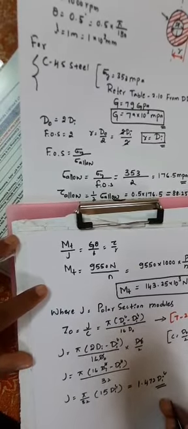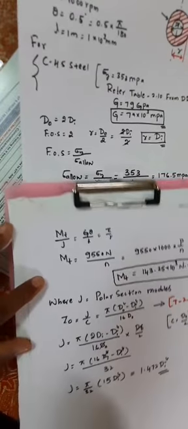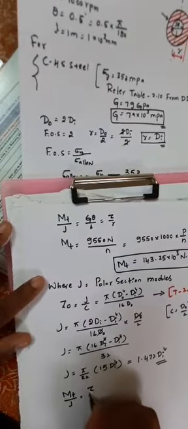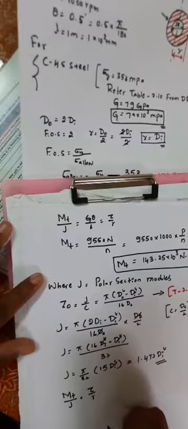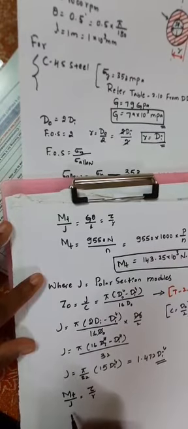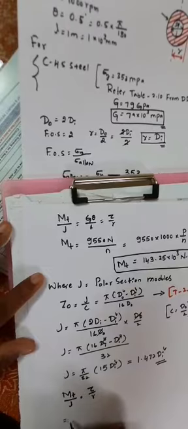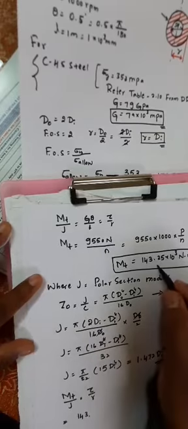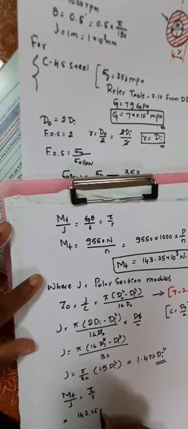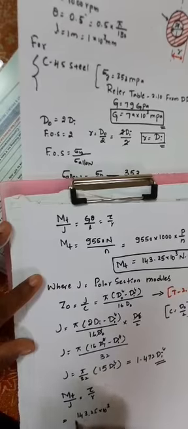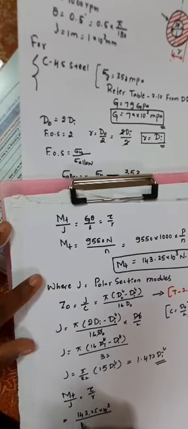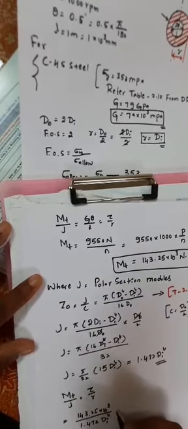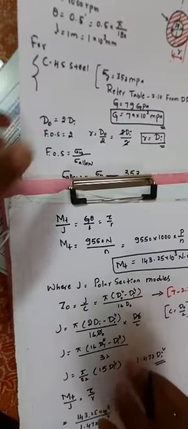You need to substitute this value. Now, with respect to Mt by J is equal to tau by R. If you substitute the values in this equation, what is Mt? Mt is equal to 143.25 into 10 to the power 3 divided by, what is the value for J? 1.472 di to the power 4, is equal to, what is the tau?